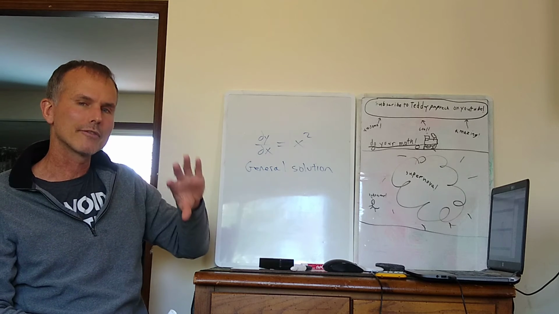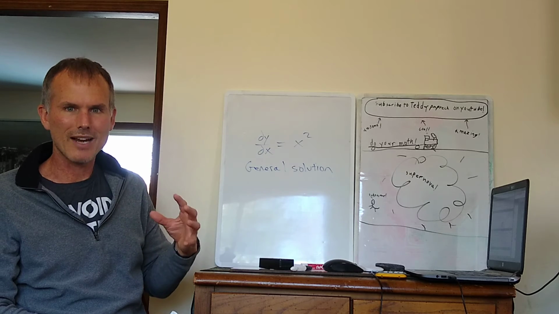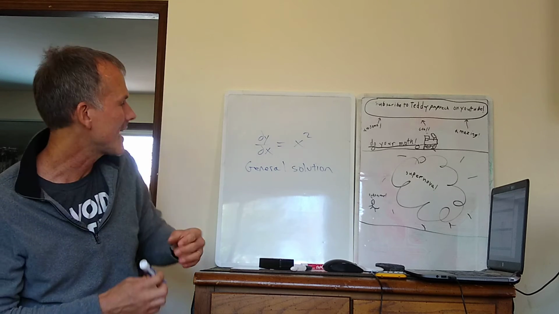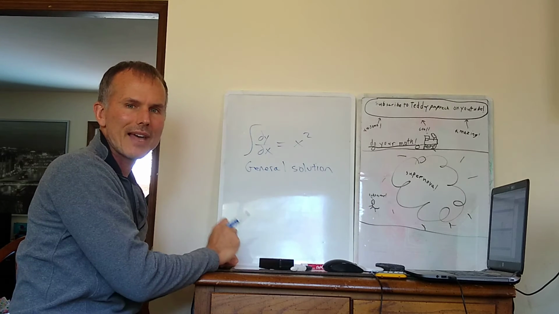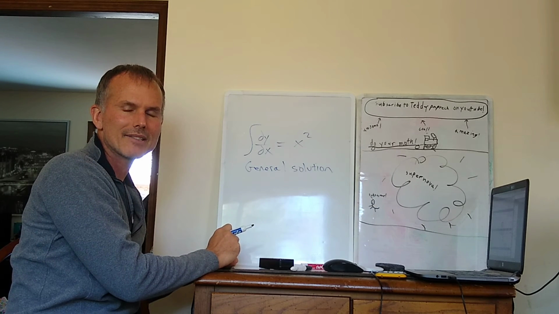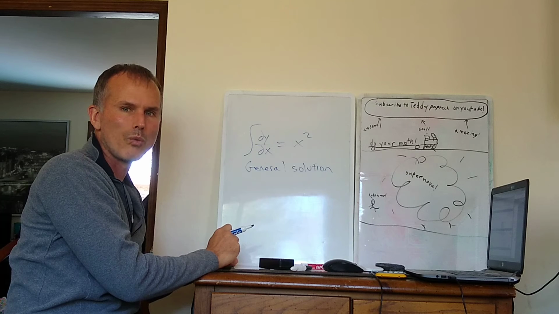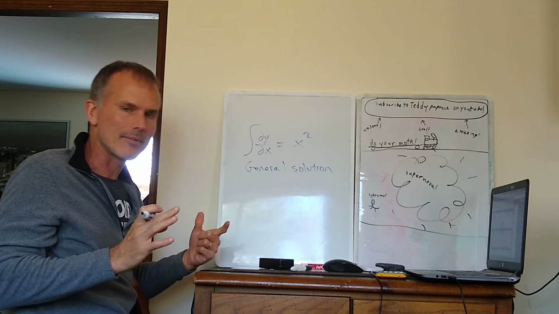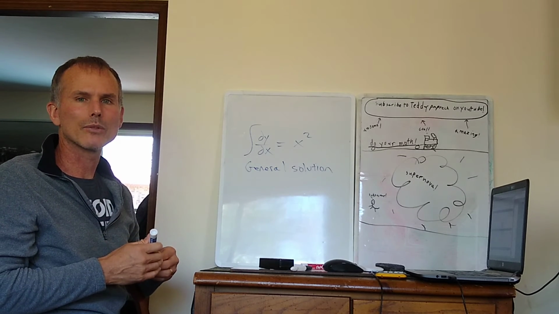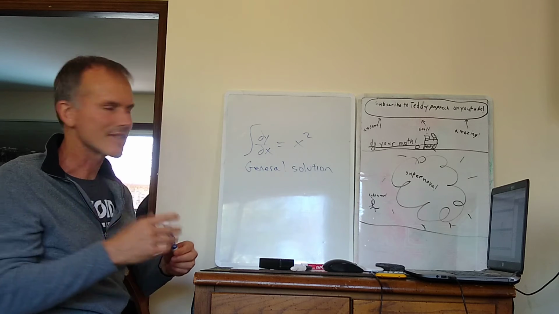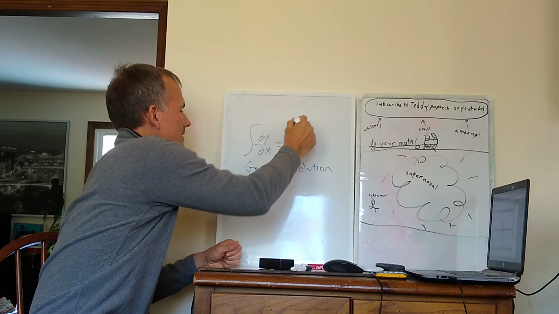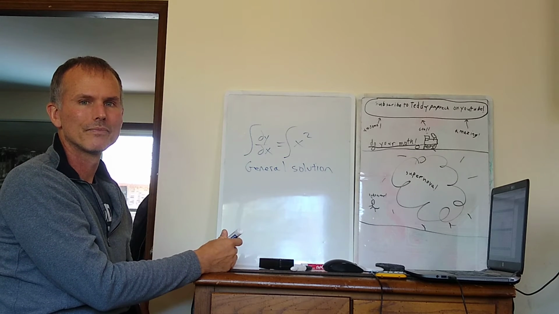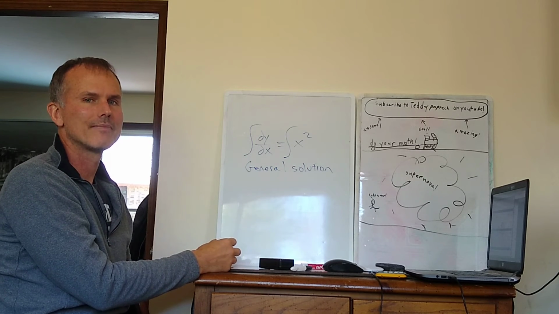Okay, remember that differentiation and integration are inverse processes according to the fundamental theorem of calculus. So what I'm going to do is integrate that expression with respect to x. Now, going back to Algebra 1, we know that if I perform an operation on one side of an equation, I have to perform exactly the same operation on the other side of the equation. So if I'm going to integrate this side, I'm going to have to integrate the right side as well. Okay, and that's exactly how you show it.